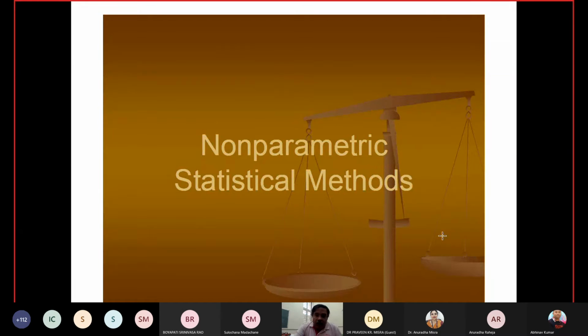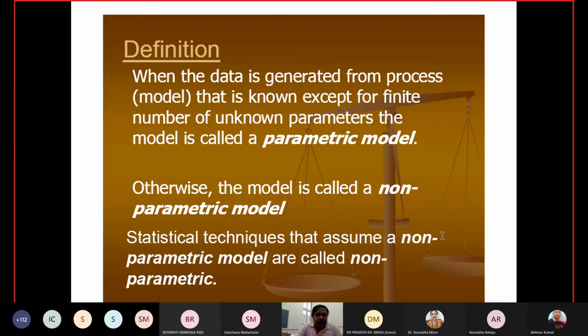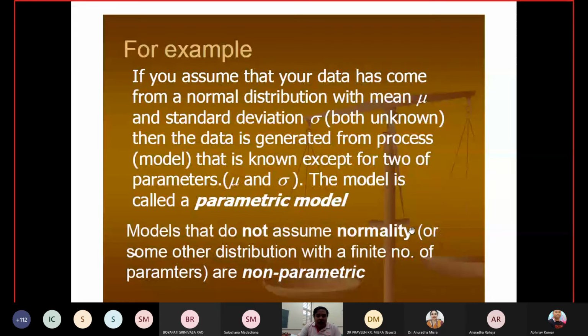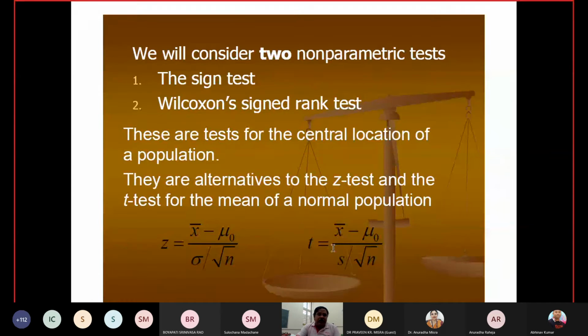So now we are going to concentrate on the non-parametric statistical methods. In a parametric statistical method, suppose someone is saying that it is following a normal distribution, you can say that it is a parametric model. If there is no idea about that, you say that it is a non-parametric model. So now here we are going to discuss some tests which can be used in non-parametric structures. Suppose we are talking about the z-test and t-test.